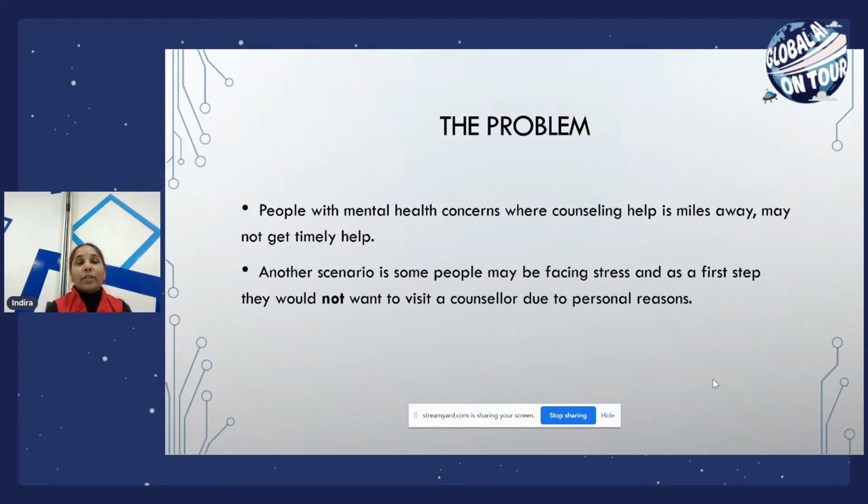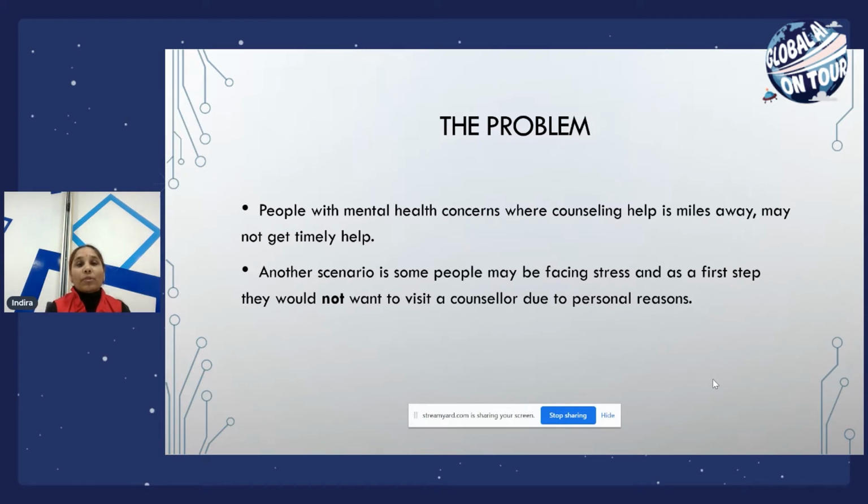So with the current COVID scenario, there are a lot of people who have mental health problems, and they may be in remote areas, and they may not have immediate counseling help.